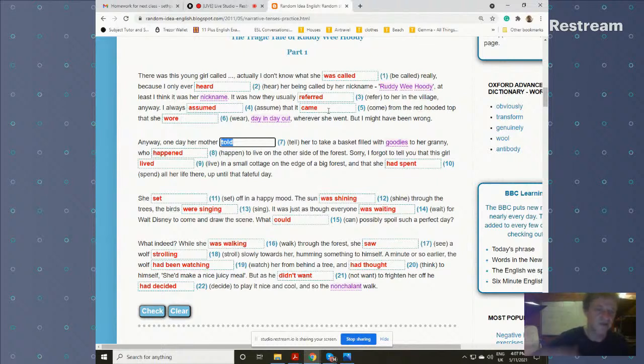And so now the next thing is, one day her mother told her to take a basket filled with goodies to her granny, who happened to live on the other side of the forest. And this is again just the next thing in the story, so we need past simple.